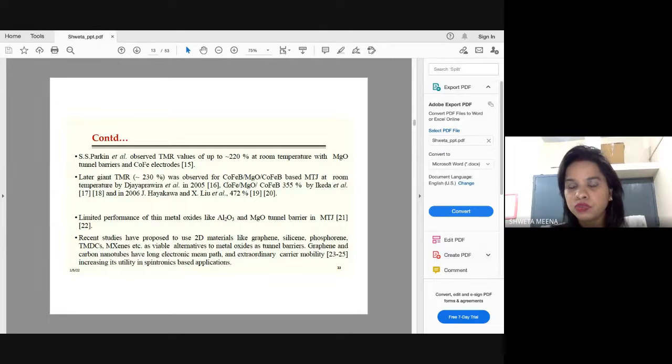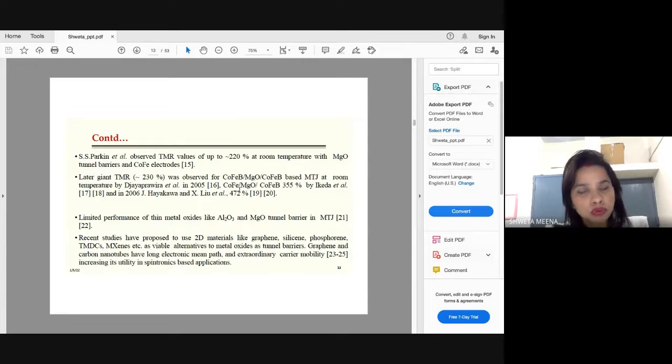The magnetic layers which were commonly used were cobalt, iron, boron. These were the materials used for magnetic layers, and MgO and Al2O3 as the insulating layers. But over time, these Al2O3 and MgO based barriers had some limitations, because it was observed that there was scattering, there were some defects when these materials were used.